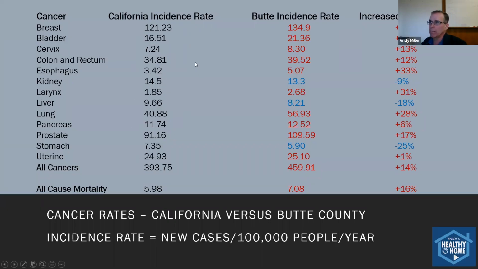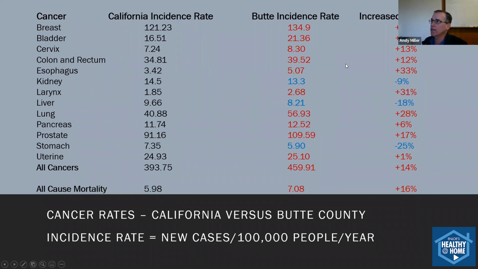In the first column, it is the incidence rate of certain cancers in California. An incident rate is the number of new cases per 100,000 people per year. We use rates like that rather than absolute numbers so that we can compare different populations, different counties. We can compare Butte County to California.